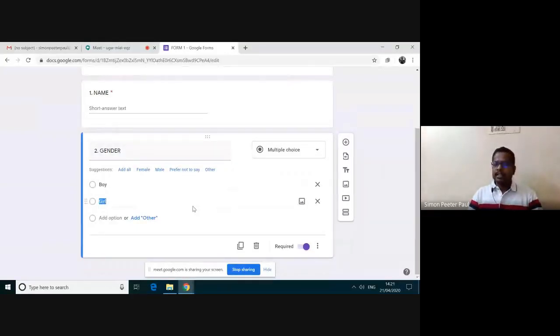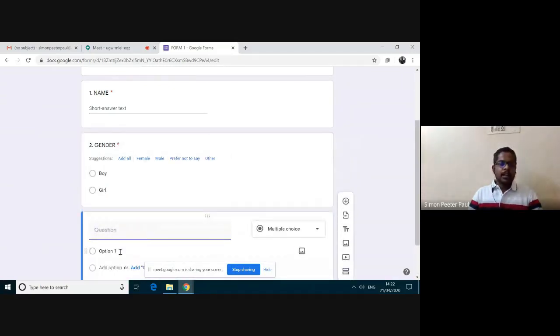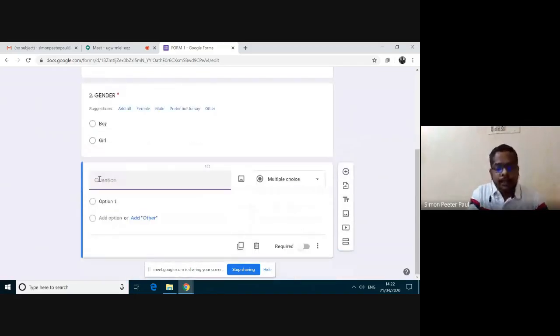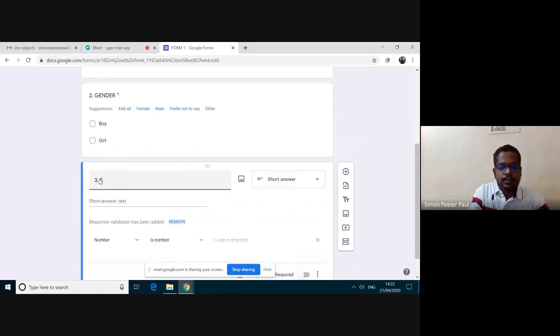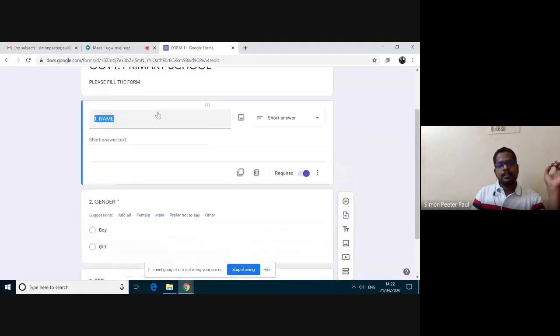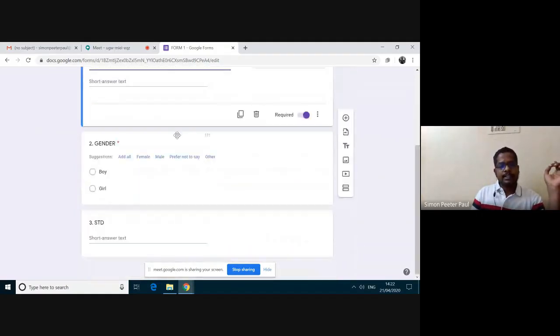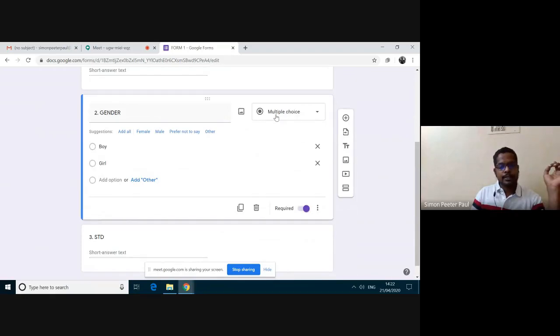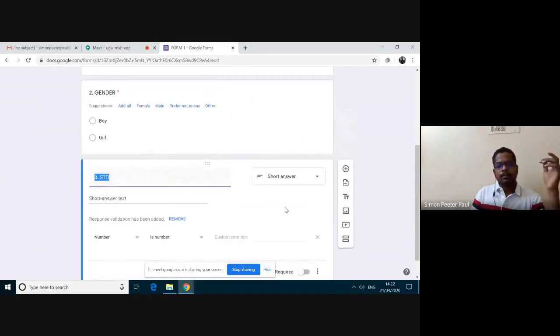The third one, I'm going to add class standard. So again I am clicking this question button, moving down and typing third. This one is standard. The first one I used is short answer, and the second one I used is multiple choice. Now I want to create a drop down menu.